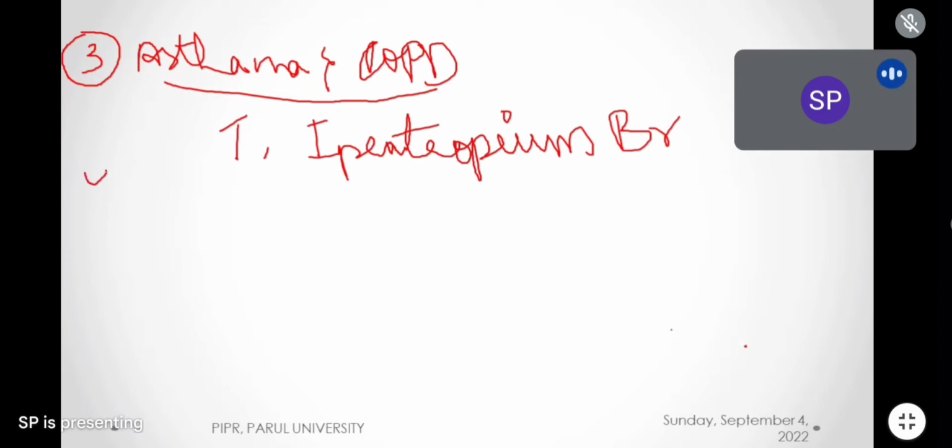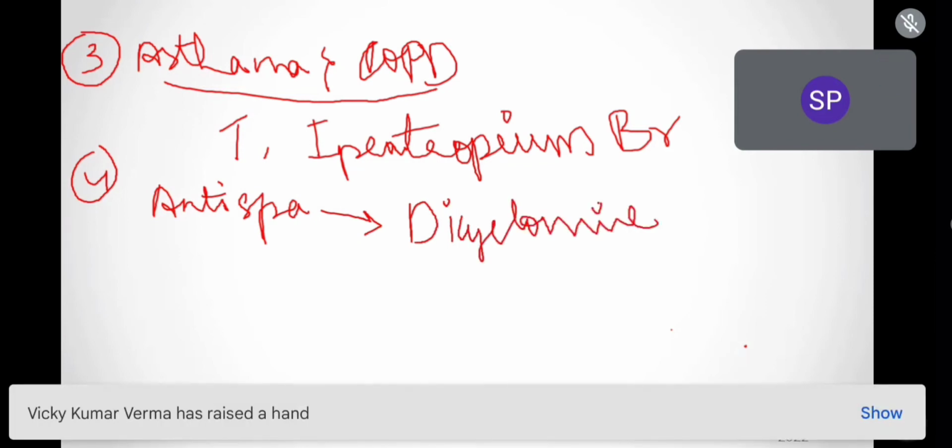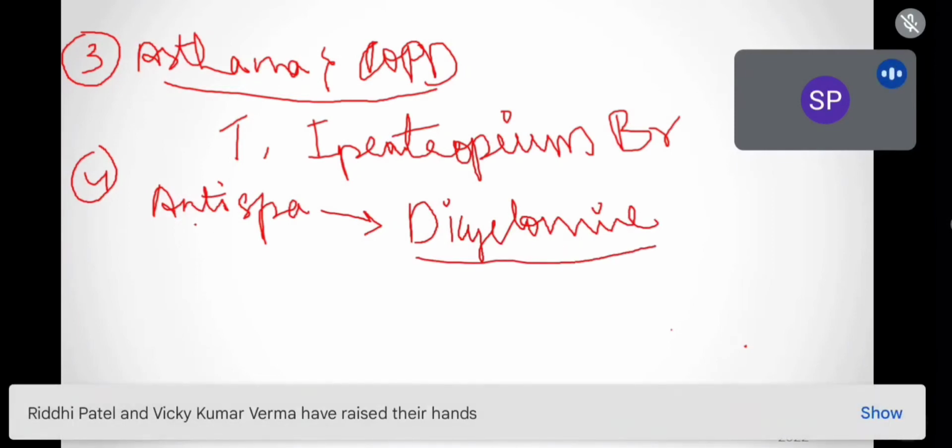And the fourth category of anticholinergics is antispasmodics. Antispasmodics are the drugs which decrease the spasms of the GI tract or the urinary tract. Among these antispasmodics, we have one very important drug called dicyclomine. How many of you have heard about dicyclomine? This dicyclomine is used as an antispasmodic.